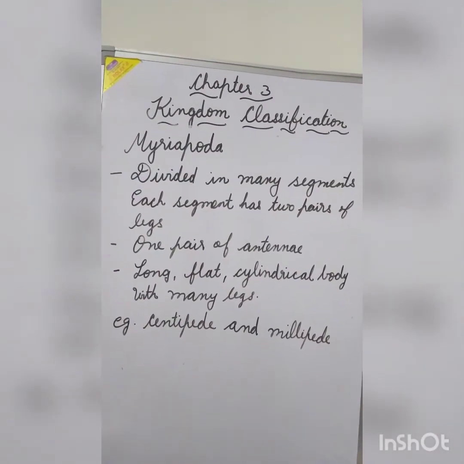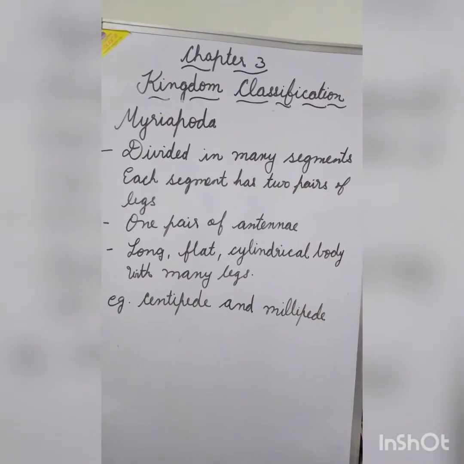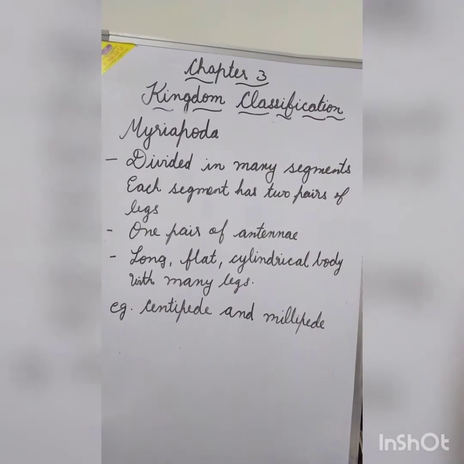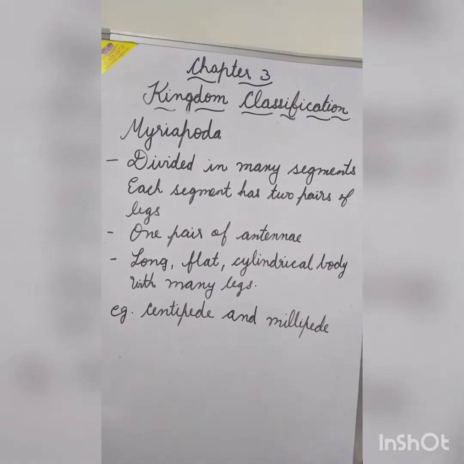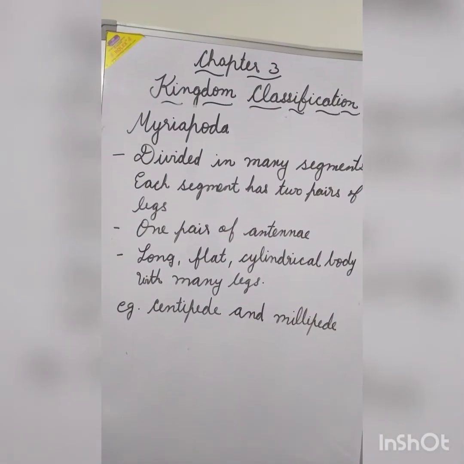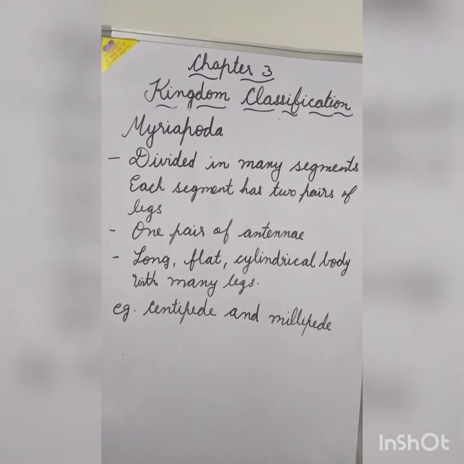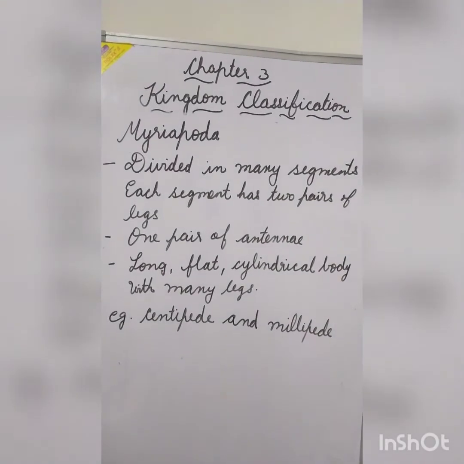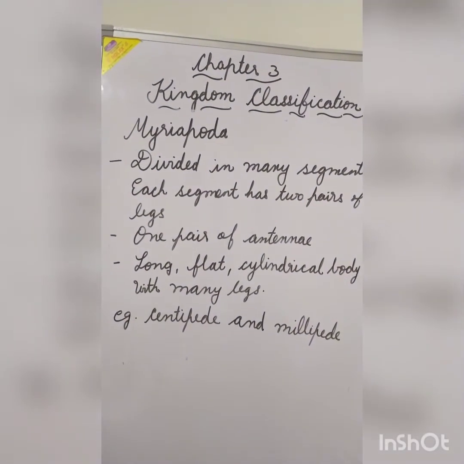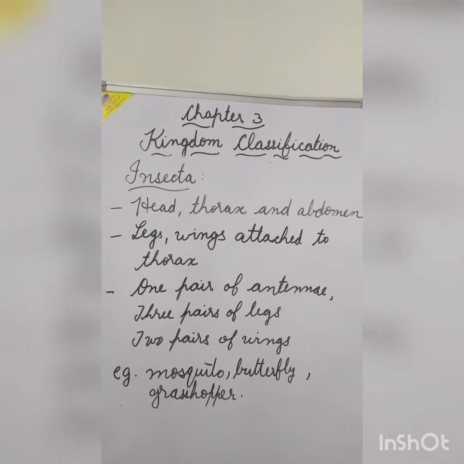The group Myriapoda. It is divided in many segments, and each of the segment has 2 pairs of legs. They have 1 pair of antennae, and the body is long, flat, cylindrical with many legs. The number of legs may vary from 20 to 200. Example, centipede and millipede.